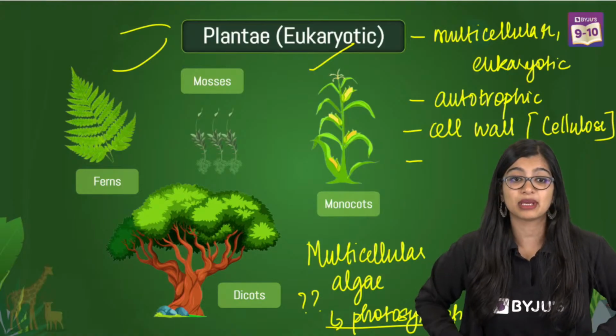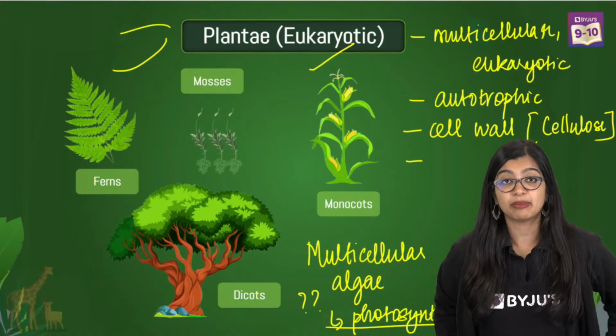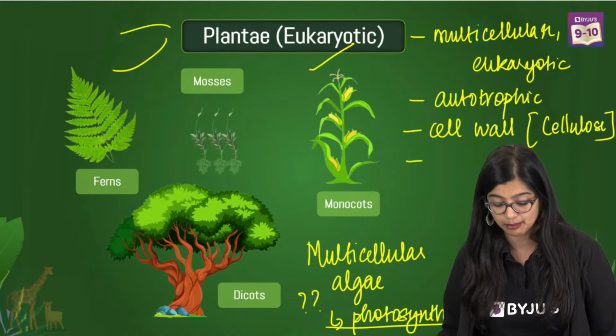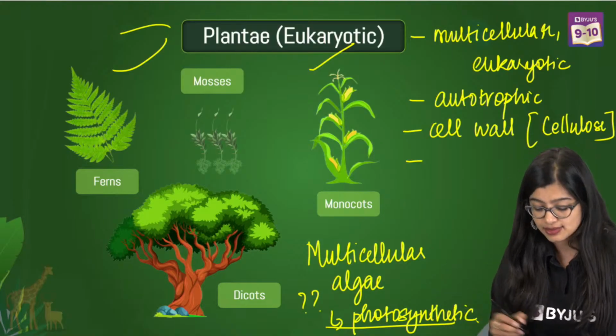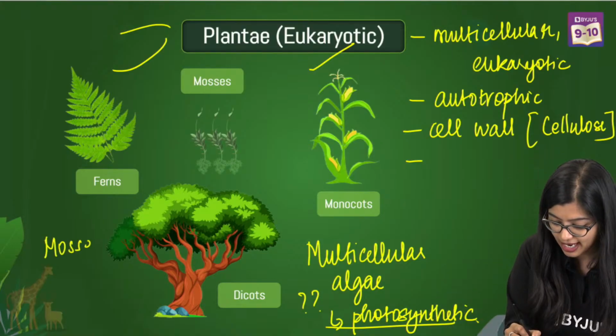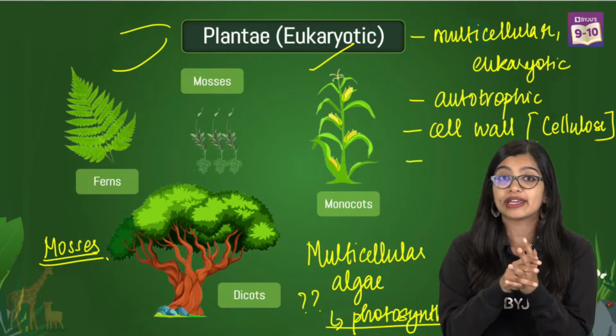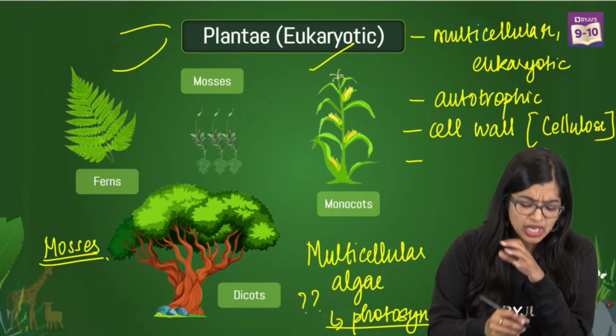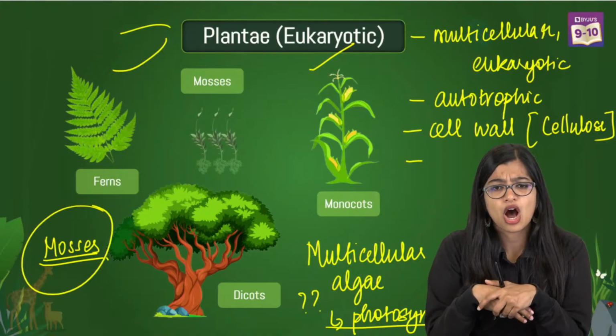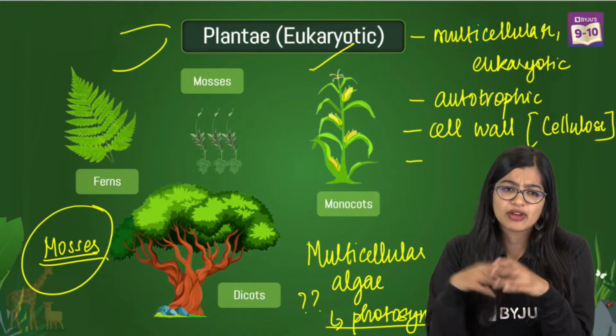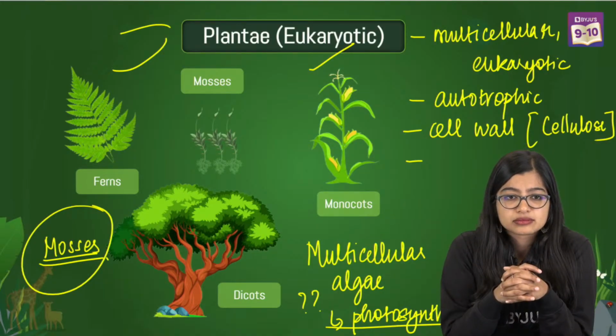Now some of you are asking me, ma'am, what about amphibians? Are there any amphibians in Plantae? I will say yes. So the mosses that you see, the mosses that we normally find growing on moist soil, or very close to water. We would have all seen moss, no? How many of you have seen moss? We've all seen moss, right?